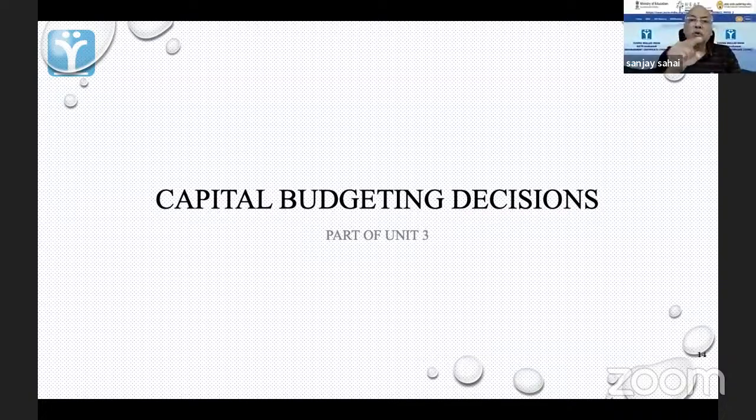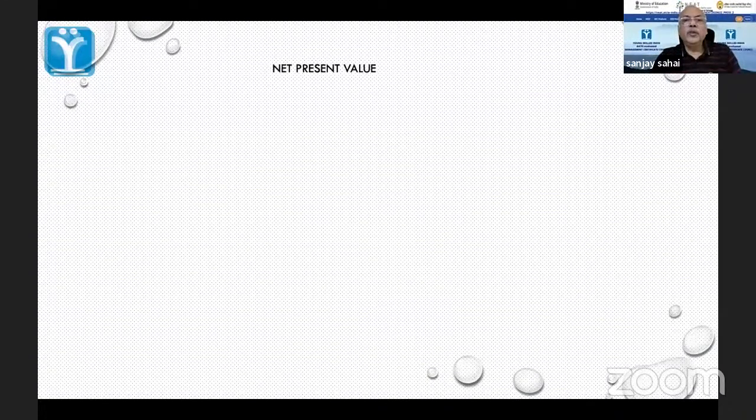आपने अगर लगाया 100 रुपये, at the end of the day, you should end up with more than 100. After paying all your costs, after everything, you should end up with a profit. So one of the tools for understanding capital budgeting is NPV, net present value, which we discussed.